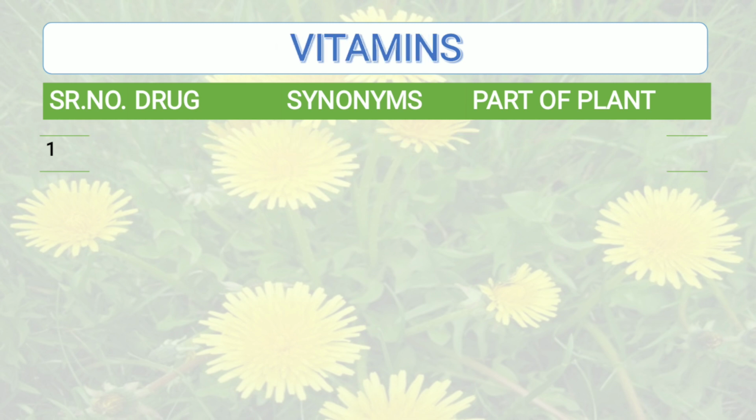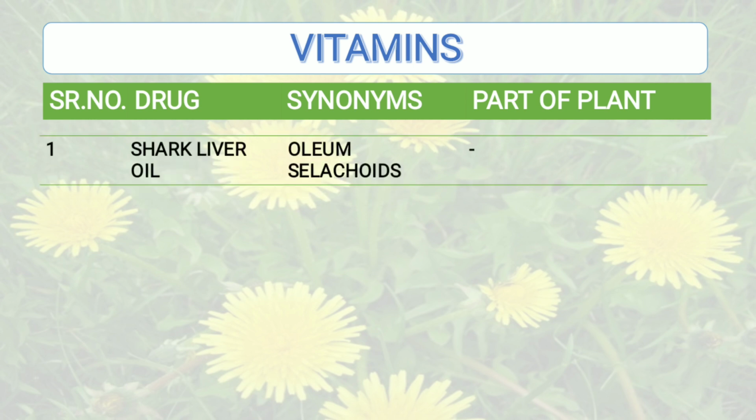Moving to the next category, that is vitamins. These are the substances that are considered to be essential for the maintenance of normal metabolic functions. Then the drugs which belong to vitamins are, first one, shark liver oil, also known as oleum thalassoides. However, it is a fixed oil, therefore part of the plant is not applicable.